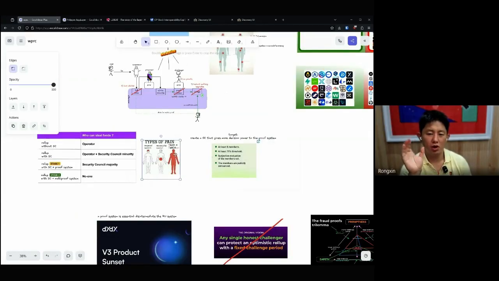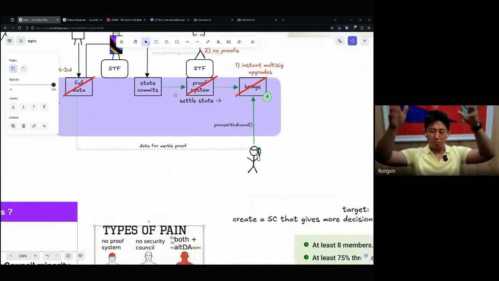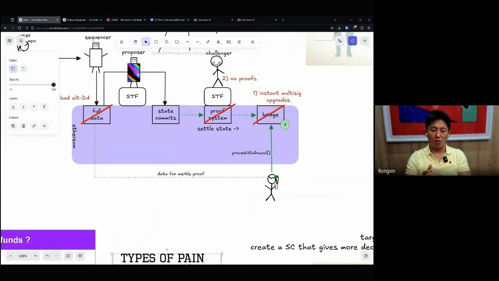Just to be clear, when you talk about the proof system, is this the contract that's on Ethereum, which is verifying the generated proofs from the L2, or what is the proof system here?